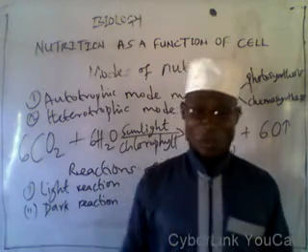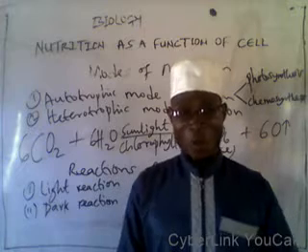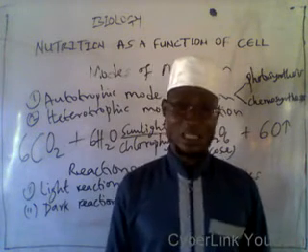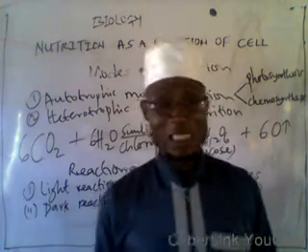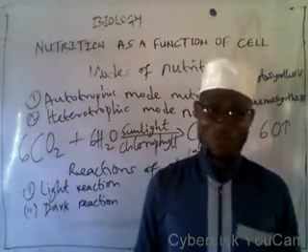That is, solar energy is used to drive photosynthesis, while chemical energy is used to drive chemosynthesis. The heterotrophic mode of nutrition is a mode of nutrition whereby living organisms depend on plants for their food.